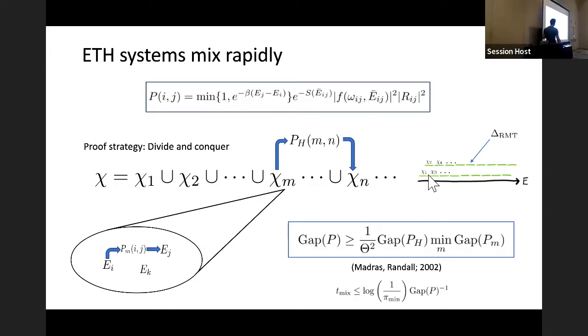And then we're going to define an ensemble of new Markov chains. So there's going to be one chain, this P sub H M N, that's going to be transitioning between the new subsets that we've defined. And then there's going to be a host of other chains that are going to be transitioning between energy eigenstates within each subset, or I'm going to call them blocks from now on, within each block. Okay, and if we can lower down the gaps on all of these chains separately, we can get a lower bound on the whole thing.